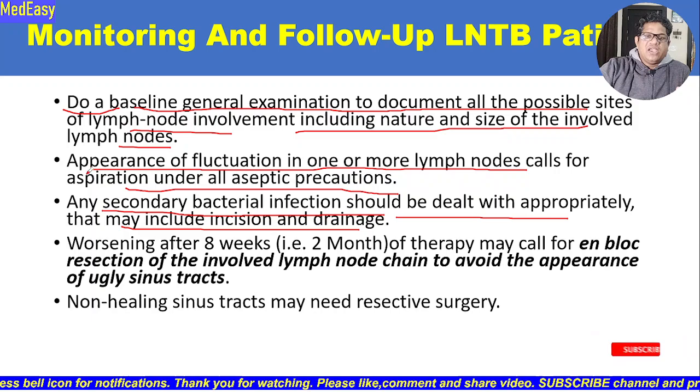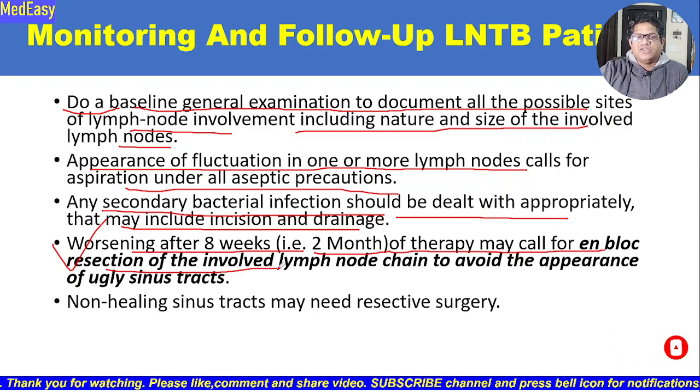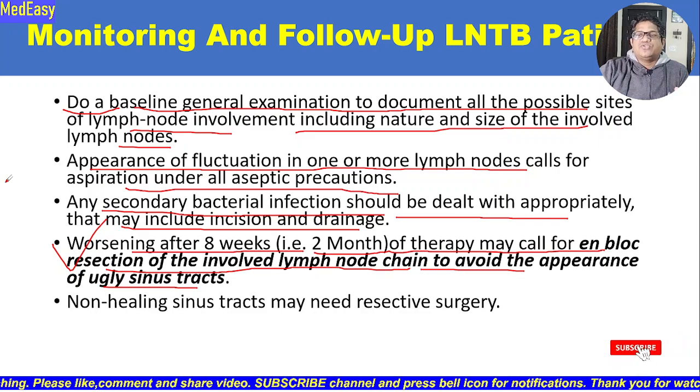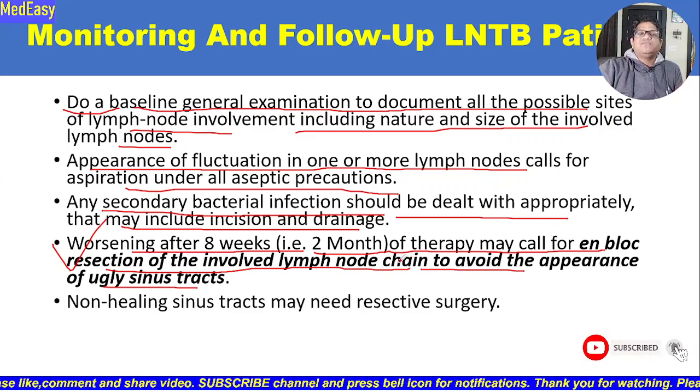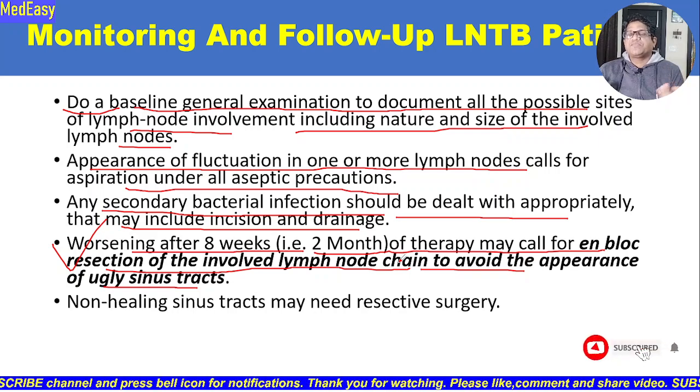Okay, this is a very important point. Worsening after 8 weeks, that is 2 months of therapy, may call for en bloc resection of the involved lymph node chain to avoid the appearance of a sinus tract. So after 2 months of therapy, if the symptoms are worsening, in that situation it is better to take out the lymph node en bloc and send it for AFB culture and histopathology.